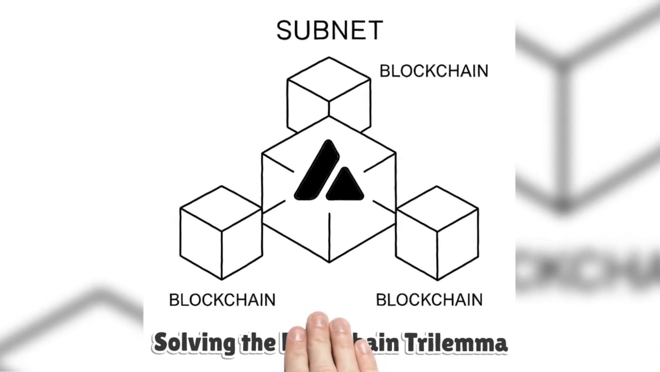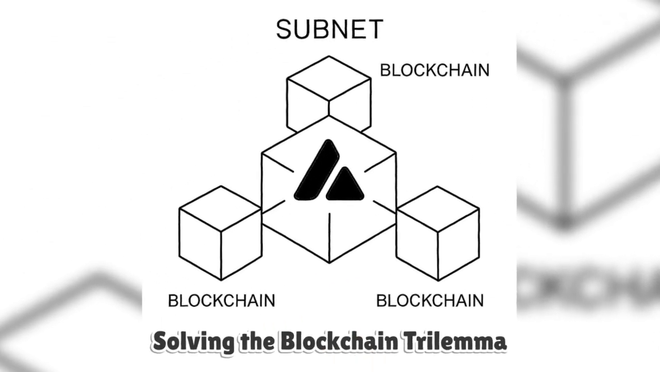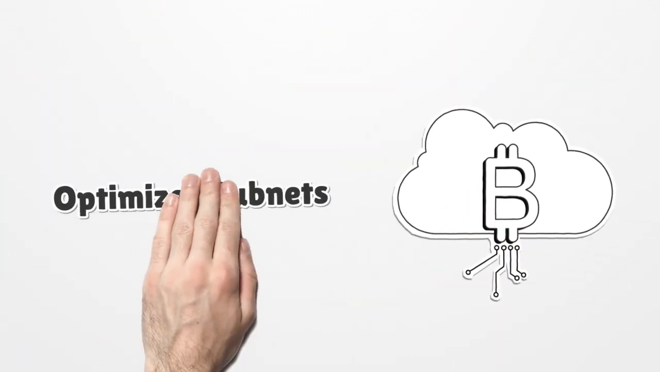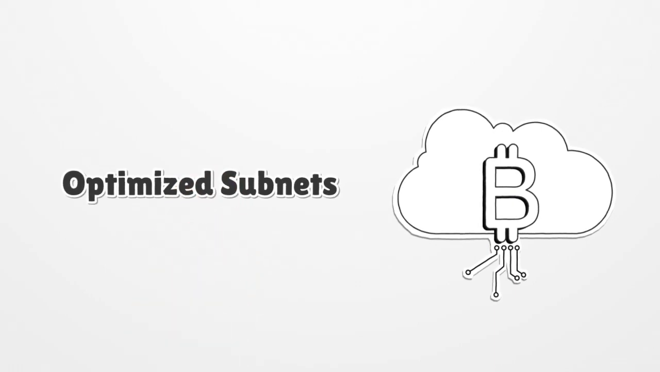Subnets help solve the blockchain trilemma of scalability, security, and decentralization. Instead of one global network handling everything, Avalanche enables many specialized chains to coexist under one infrastructure. Each subnet is optimized for its purpose but still benefits from Avalanche's speed and consensus guarantees.